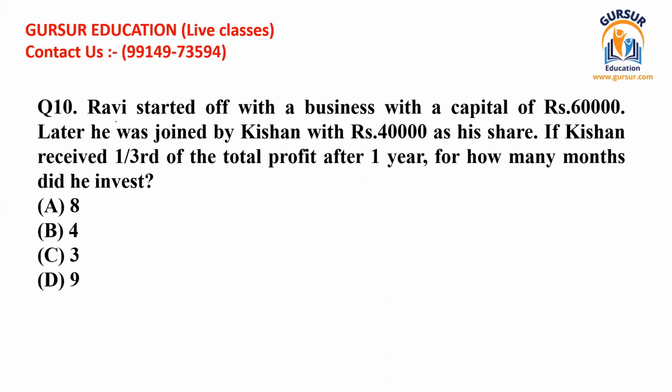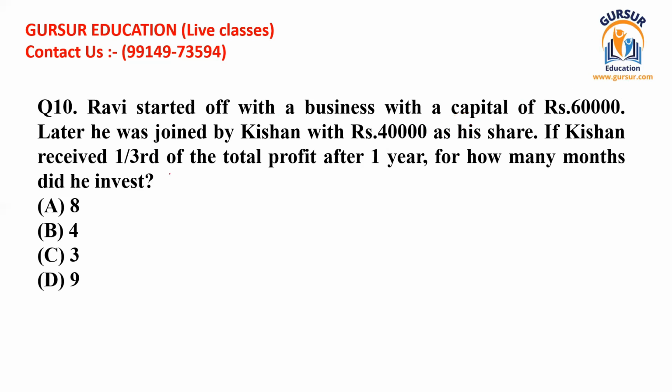So this is question number 10. This is saying Ravi started off a business with a capital of 60,000. This has been given to us. Okay. Later he was joined by Kishan with 40,000 as his share. So the shares of both the parties have been given. This is 60,000 and this is 40,000.